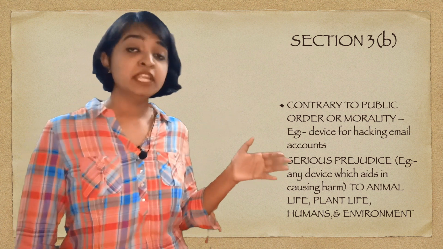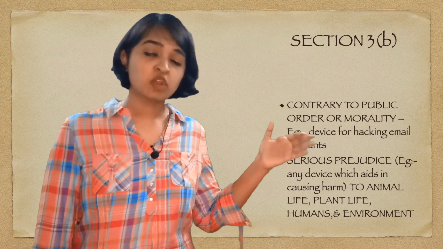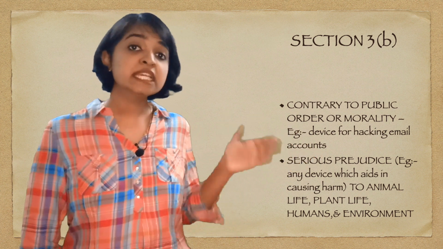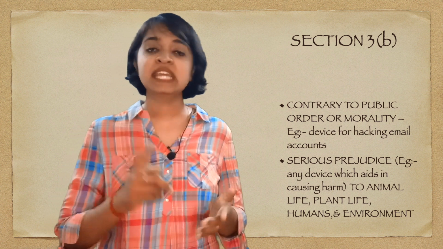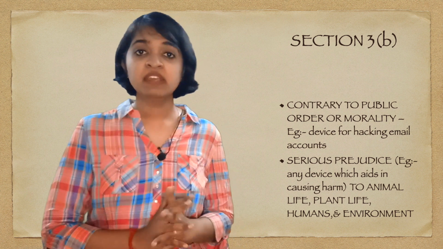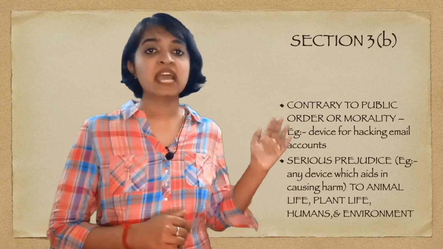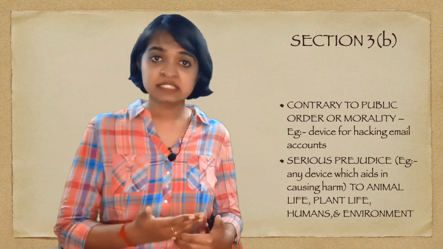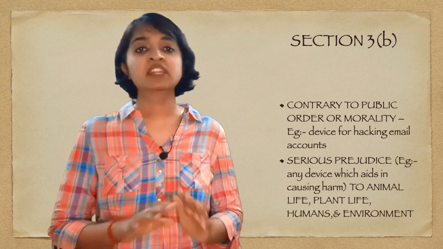Section 3b talks about inventions which are contrary to public order or morality, or which cause serious prejudice to animal life, plant life, humans, environment, anything. So any invention which causes any kind of harm to animal life or plants, and is against public order and morality, will not be considered to be an invention at all.